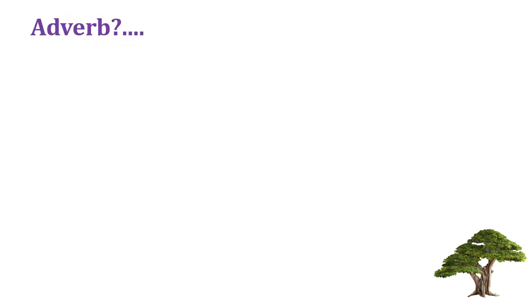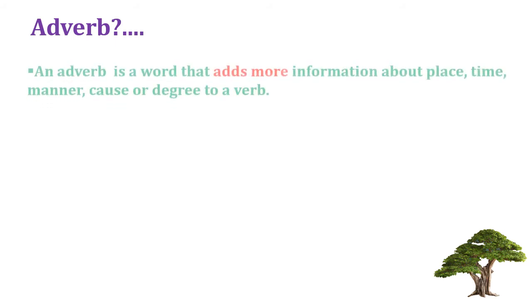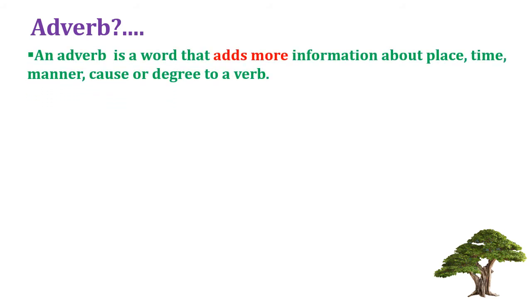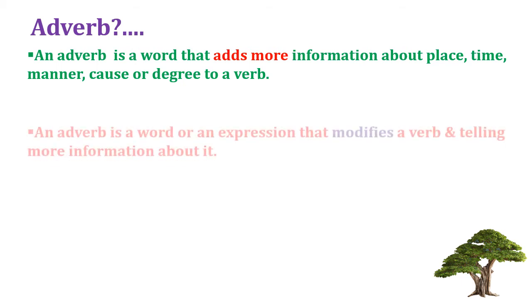So what is adverb? Let's see. An adverb is a word that adds more information about place, time, manner, cause or degree to a verb. In the last actions in that text, about place, underground, anywhere, these are the adverbs.